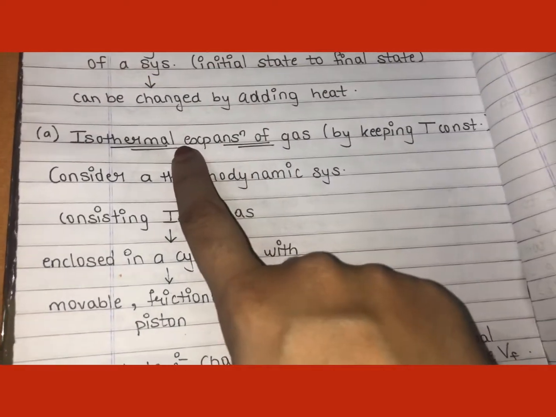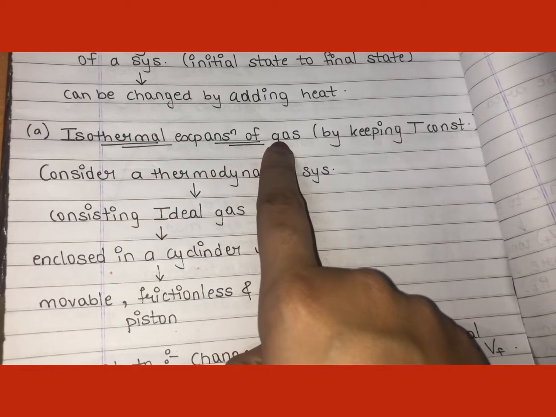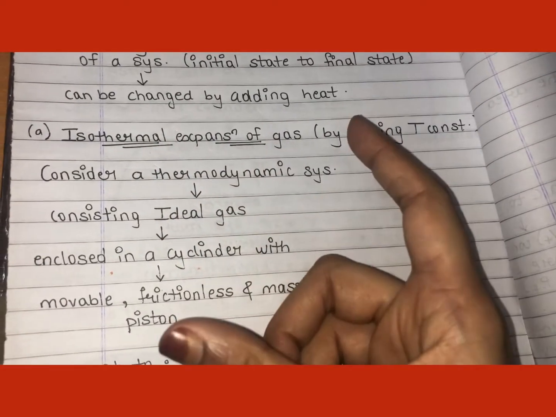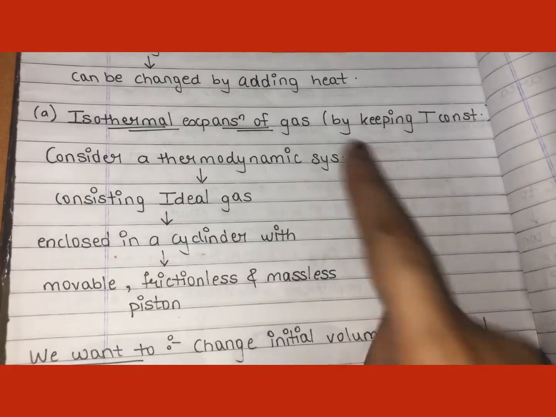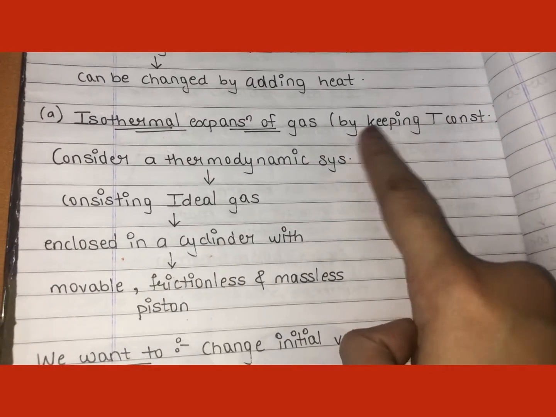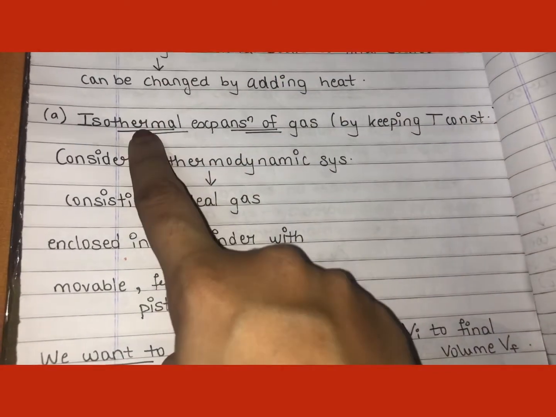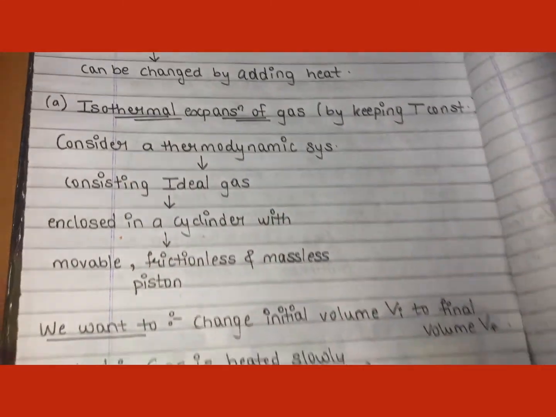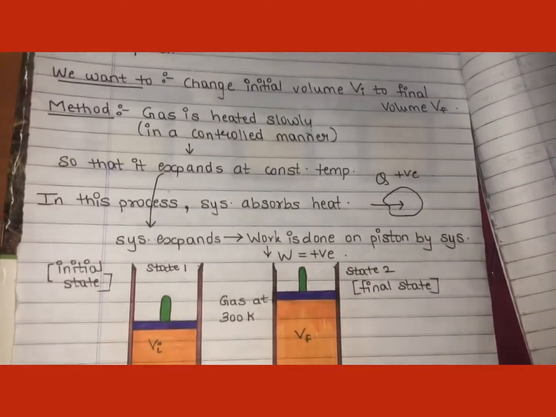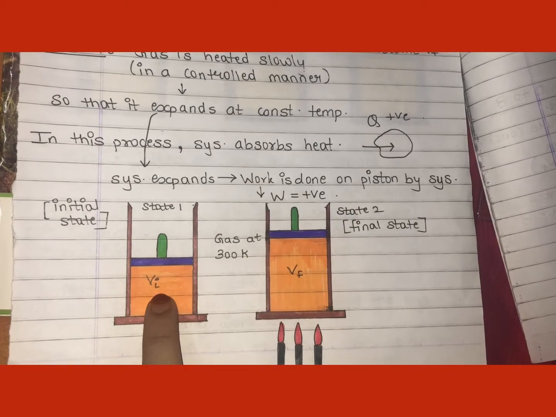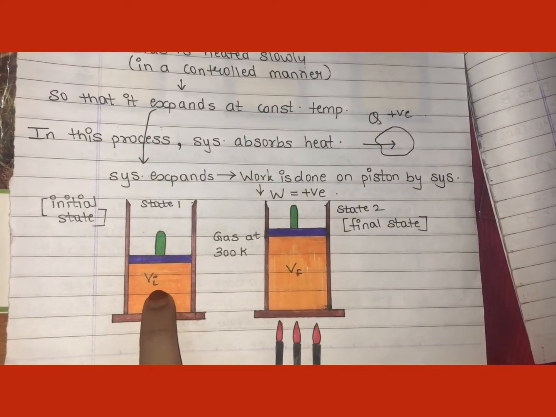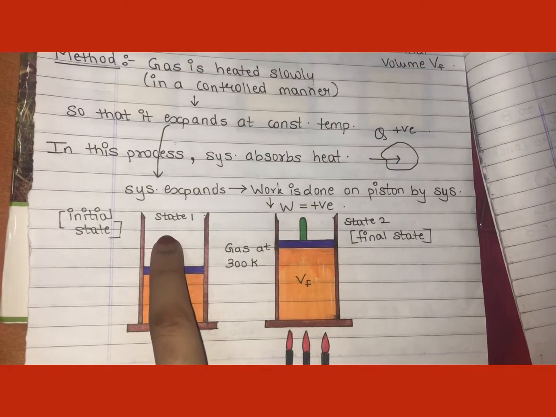So the first process is isothermal expansion of gas. We will expand the gas. Of course, if the gas expands, its volume will increase while keeping the temperature constant. Here we are keeping the temperature constant, and that is the reason we call it isothermal expansion. So the method is, we'll take a volume Vi of an ideal gas. This is my initial state.